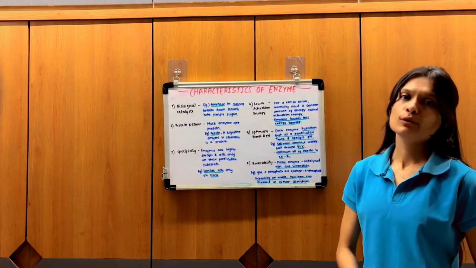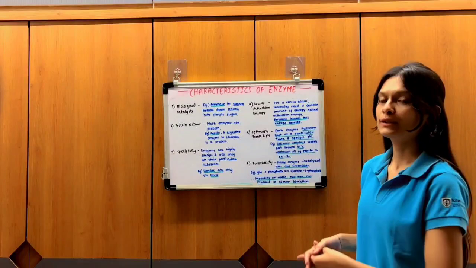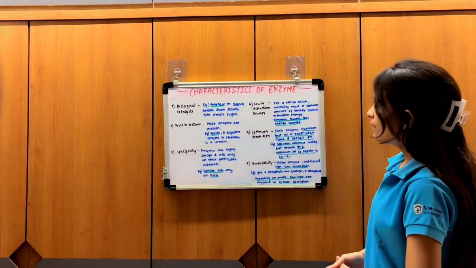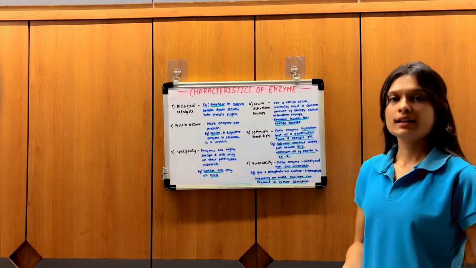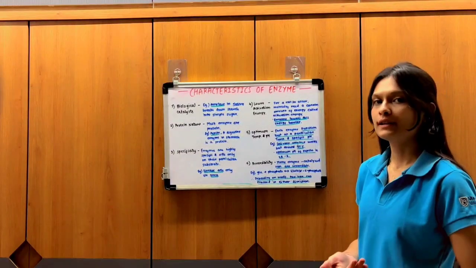For example, glucose plus phosphate gives glucose 6-phosphate, and vice versa. Thus, depending on the need, the reaction can proceed in either the forward or reverse direction.